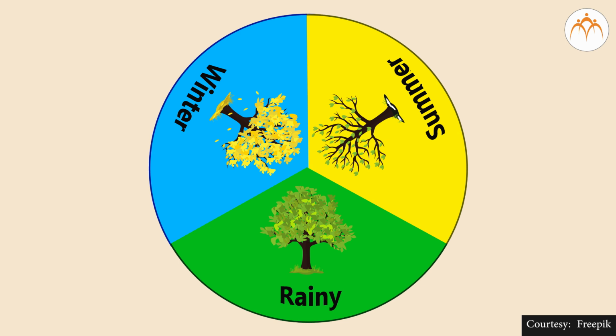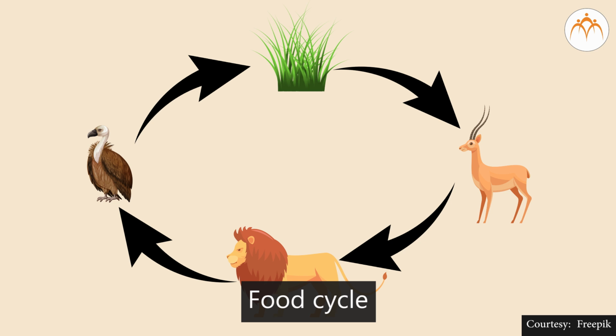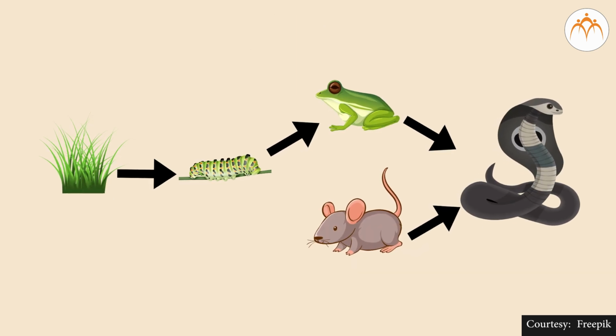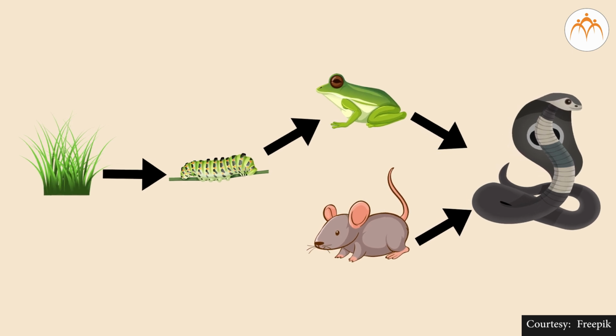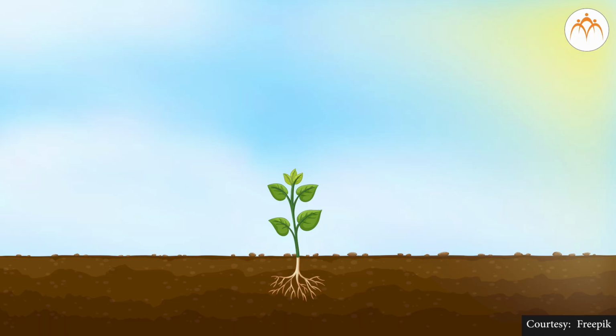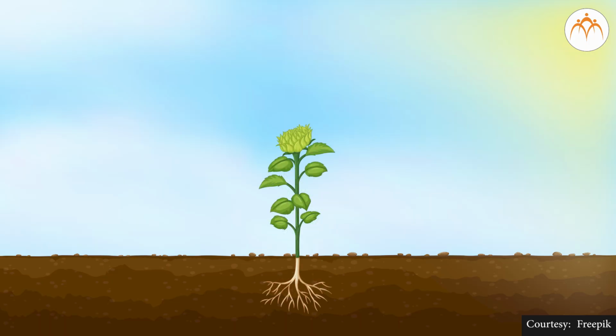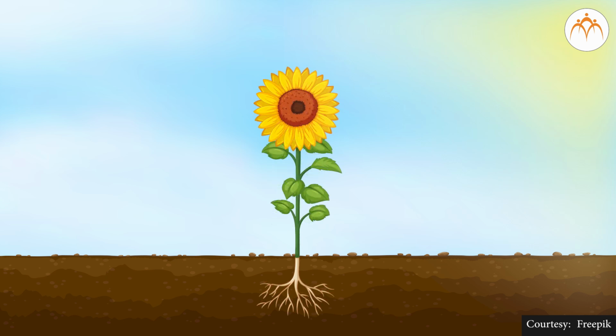Just like this, we see a food cycle too. Food changes from one form to another till it returns to the first form, making a kind of circle which keeps on repeating. This is called the food cycle. The food cycle helps to maintain the balance in the environment. In the presence of sunlight, plants use water and carbon dioxide from the air along with nutrients from the soil to make their food.